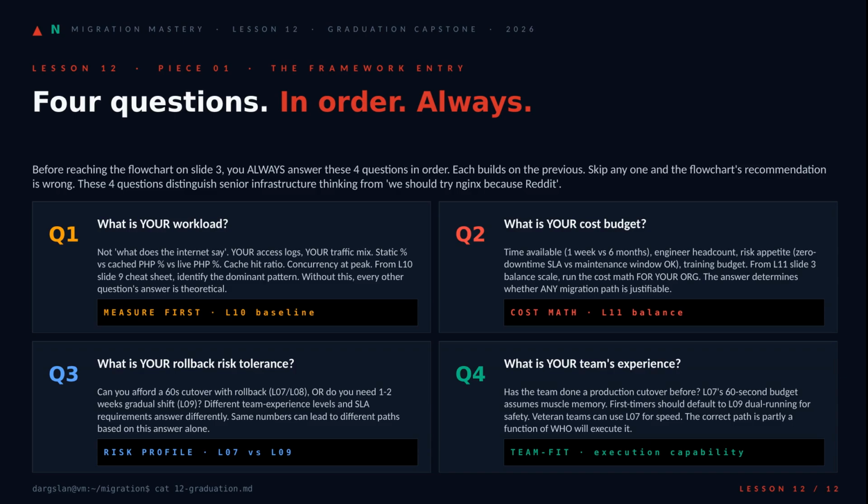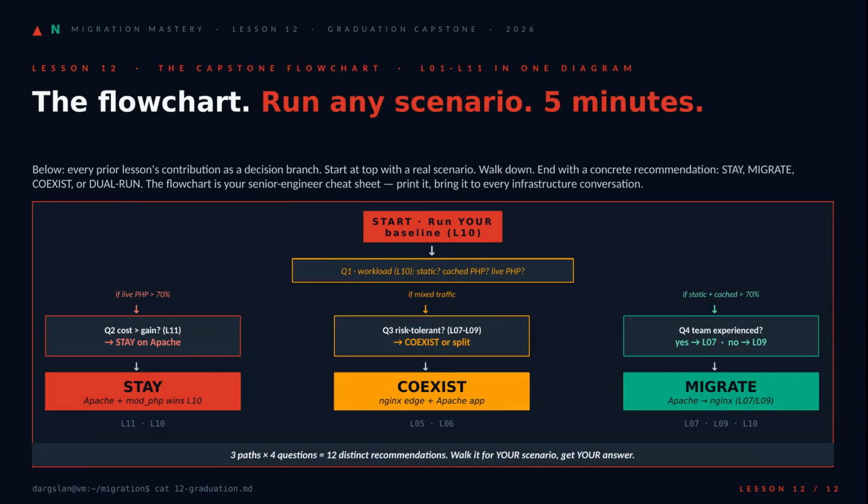Skip the workload question and your cost math is fiction. Skip risk tolerance and you'll pick a cutover your team can't actually execute. This ordering is what separates senior judgment from "we should try nginx because Reddit said so." Here's where those 4 questions become a single diagram.